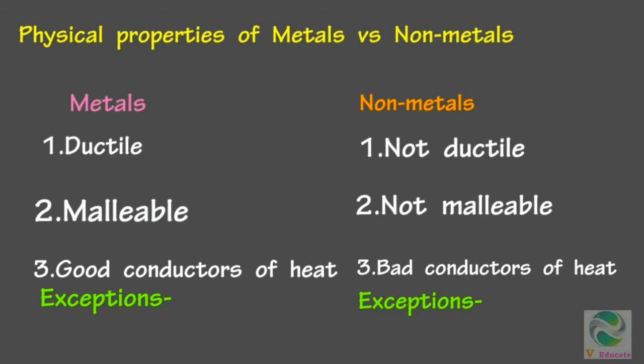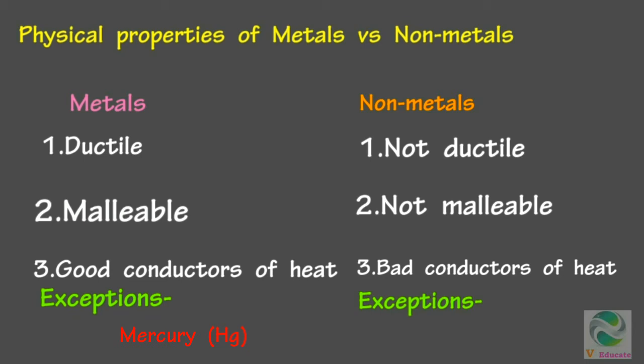Metals are ductile. They can be drawn into thin wires. Non-metals are not ductile. Metals are malleable. They can be made into very thin sheets. Non-metals are not malleable. Third property is conductance of heat. Metals are usually good conductors of heat, but there are also some bad conductors of heat. These are called exceptions. So mercury is an exception. So mercury is used in thermometer.